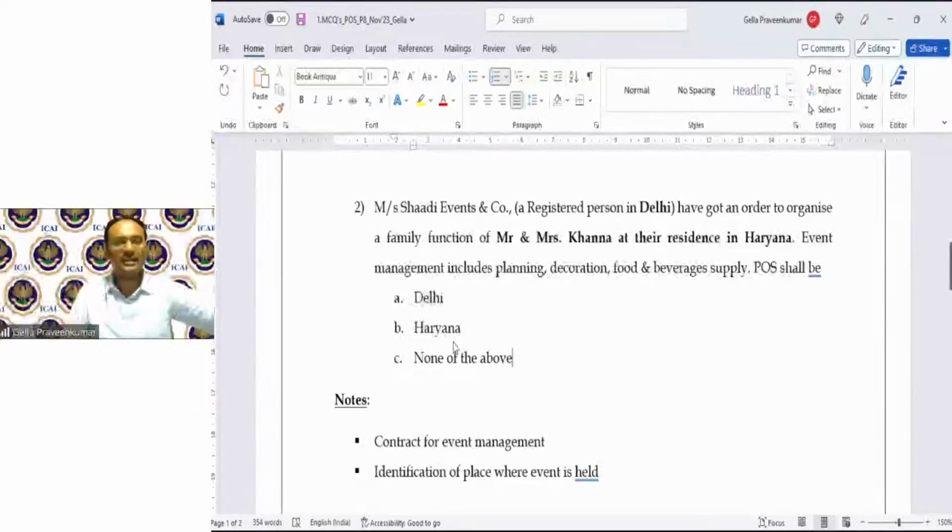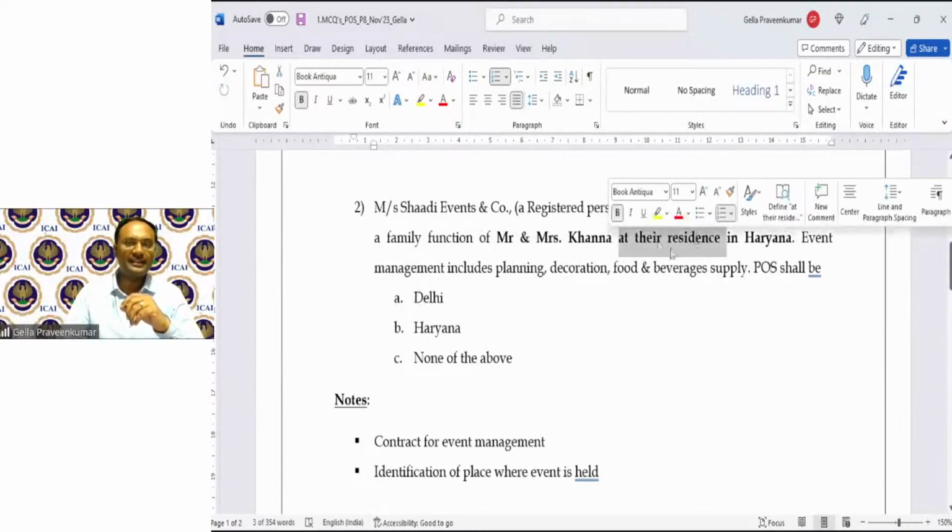Now, all of you who are giving answers, just come to section 12, subsection 3. Place of supply of services. And in 12(3), look at clause B: by way of lodging accommodation by a hotel or guest house. Now, this is not an accommodation service, so it is ruled out. Clause C: by way of accommodation in any immovable property for organizing any marriage or reception or an event. Now, in this case, they have clearly mentioned that it is a family function at their residence.